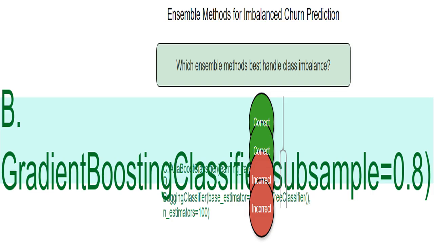Here, I'm using gradient boosting. Subsample equals 0.8 means that for each tree in the forest, I only use 80% of the data. This helps prevent overfitting, a problem where the model learns the training data too well and doesn't generalize to new, unseen data. Overfitting is particularly bad with imbalanced data. By reducing overfitting, we improve prediction accuracy for all classes, including the minority, churners.